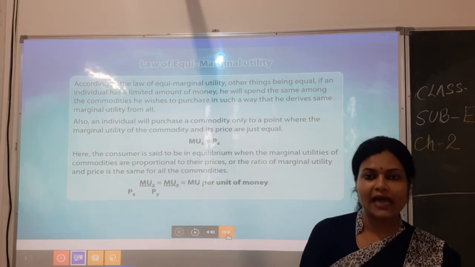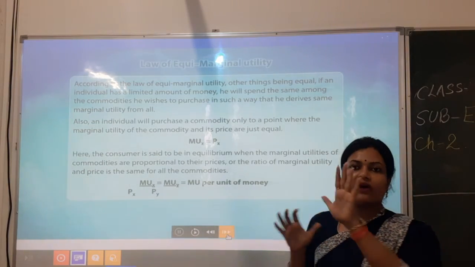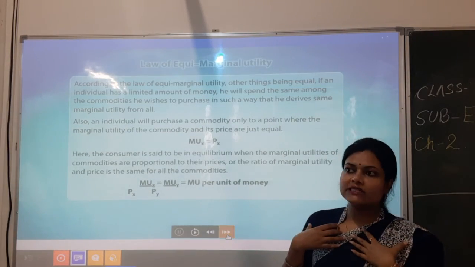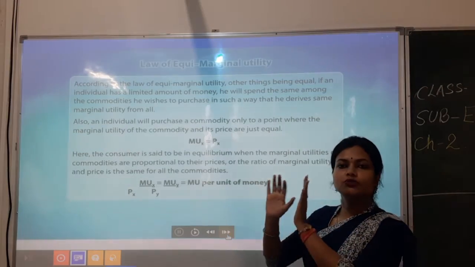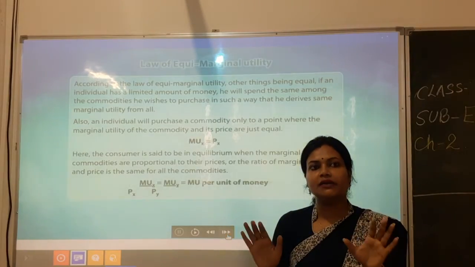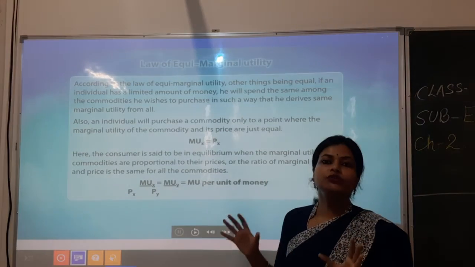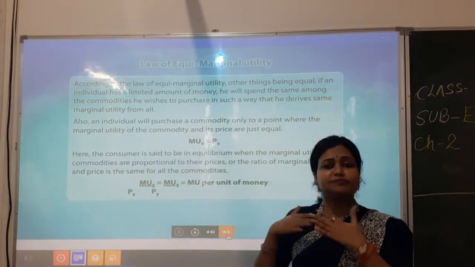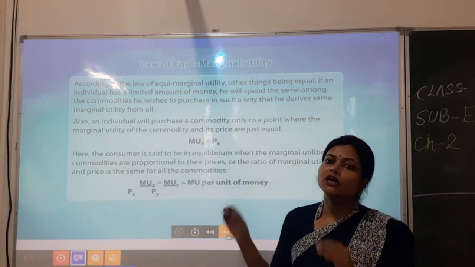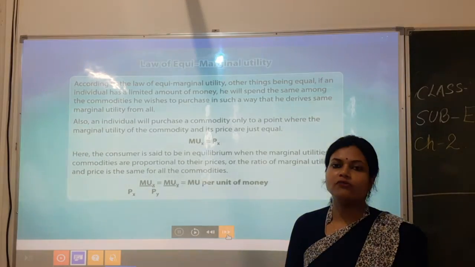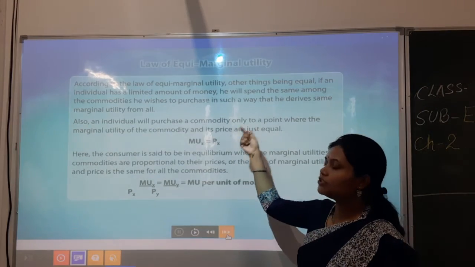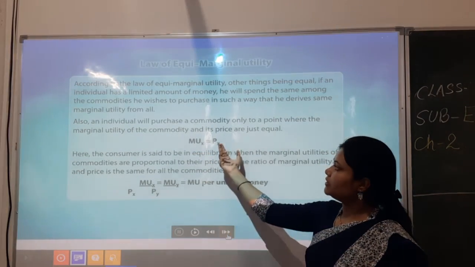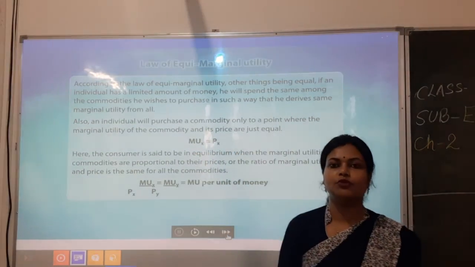For example, I have purchased 5 vegetables with 100 rupees. So my satisfaction level will be equal to that: I have spent 100 rupees and I have fully utilized my money while purchasing all those vegetables, because I am very much satisfied with all 5 vegetables in the combination. So that is what it is saying: the amount of money you spend is the satisfaction level you get. That is what it is saying here, Px is equal to MUx.